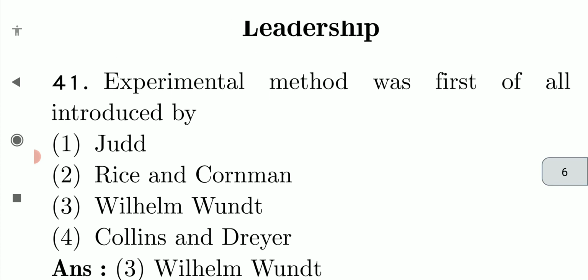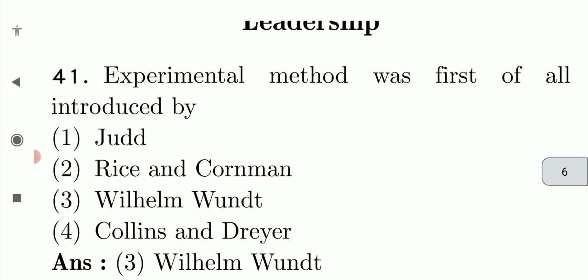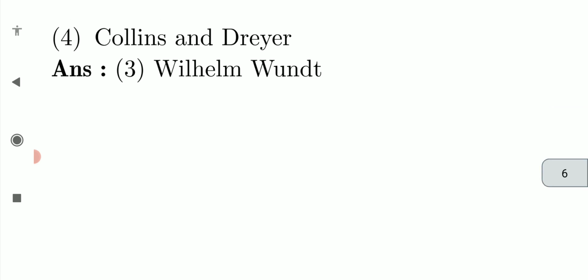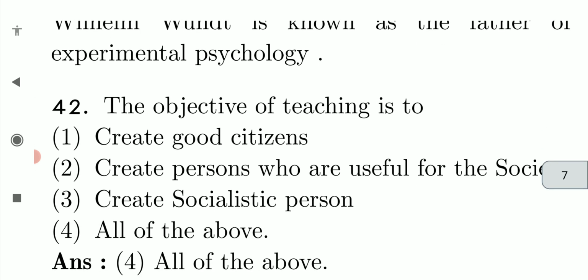Experimental method was first introduced by Wilhelm Wundt. Okay, WW will come. Just experimental method. Experimental means what, why, what, like I said, W questions, right? So think like Wilhelm Wundt is known as the father of experimental psychology.